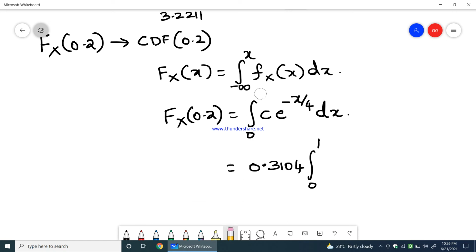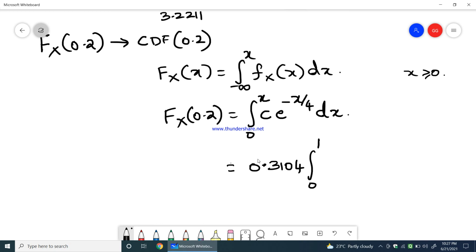It is not 1 here because this is a PDF, and in the CDF in terms of PDF formula which we are writing, we normally take it as x only, because x is some dummy random variable. There 0 to 1 was for the PDF, but here we are writing the CDF. Therefore, it remains 0 to some random variable x, where x should be greater than or equal to 0. That is what the CDF condition is.